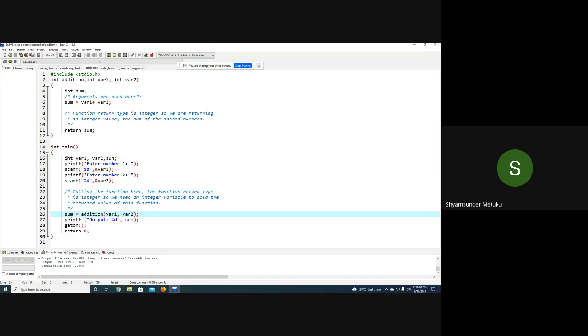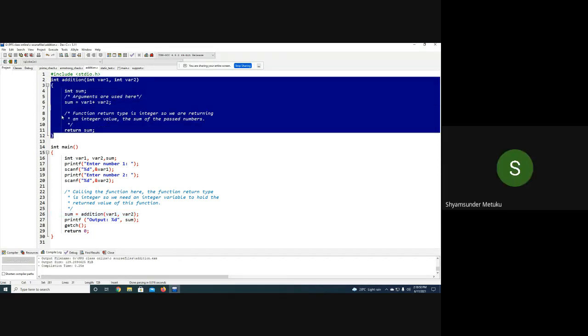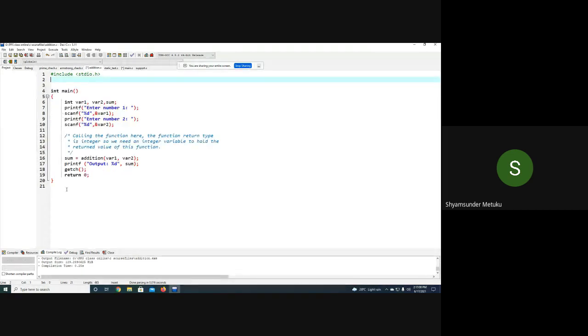Yes. So in this program, do you have a function declaration? No, sir. You don't have, right? Still it is working, no? What is the reason behind it still working even though I am not using the function declaration? So you defined it before the main function. Very good. So for others who have not understood, let me remove this function here.